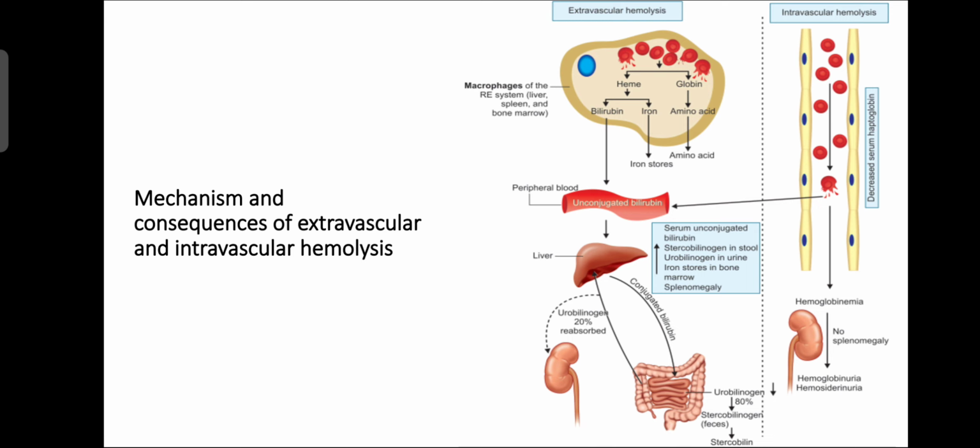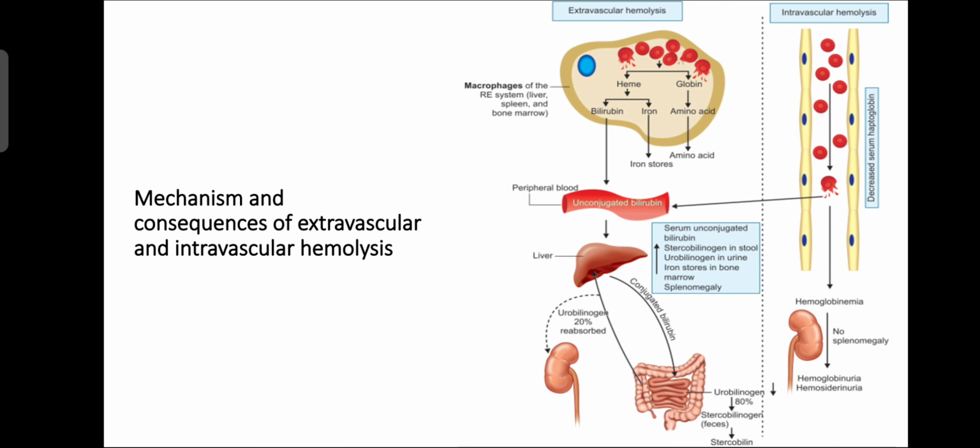okay. So serum unconjugated bilirubin, stercobilinogen in the stool, urobilinogen in the urine, iron store in the bone marrow, these all are increased in the splenomegaly. When splenomegaly occurs, then there is more hemolysis of RBC, so more release of this bilirubin. So serum unconjugated bilirubin increased, stercobilinogen in the stool is increased, urobilinogen in the urine is increased, iron store increased, okay.